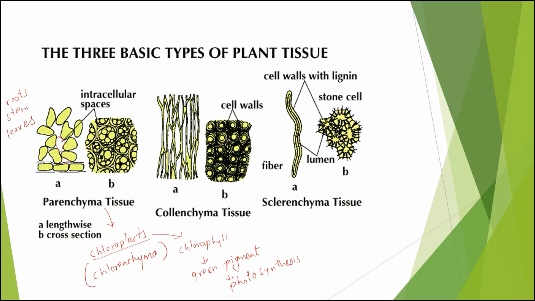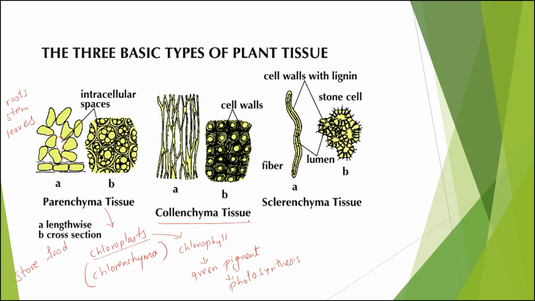So what do we understand is the chlorenchyma is a type of parenchyma only, but the difference is it possesses the chloroplast, which in turn possesses chlorophyll, which is a green pigment which helps in photosynthesis. Also, parenchyma tissue stores food for the plant.